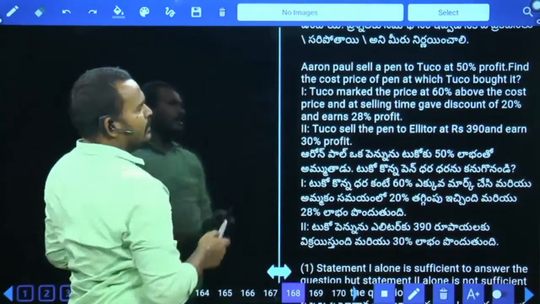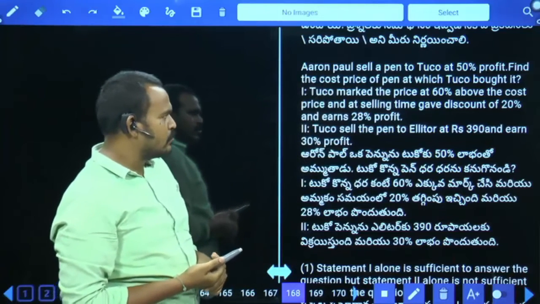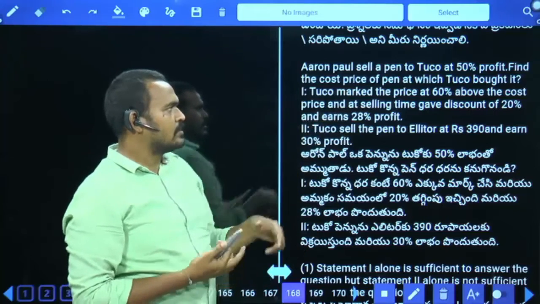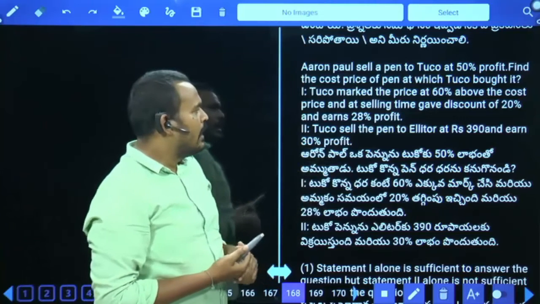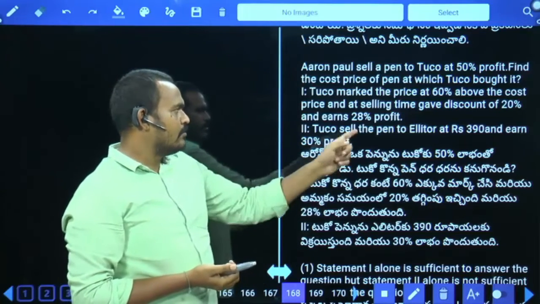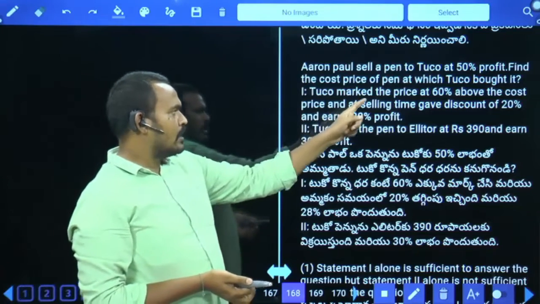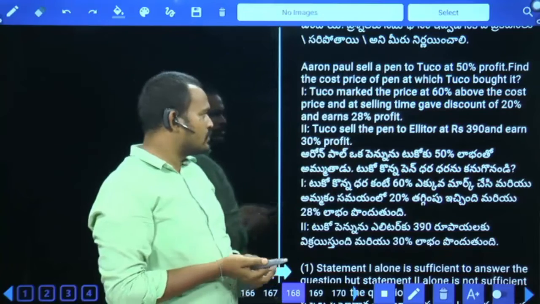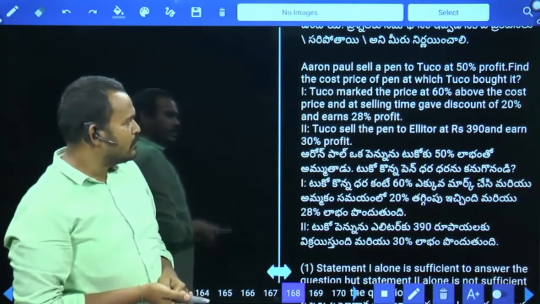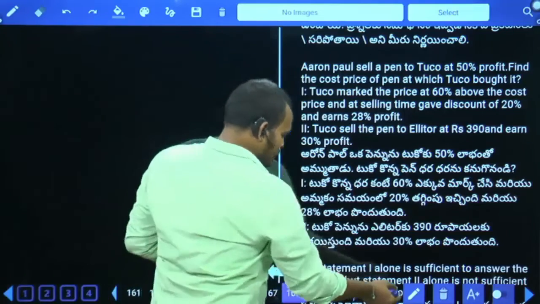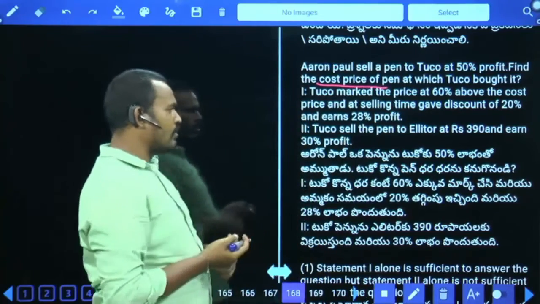Aaron Paul sells a pen to Tuco at 50% profit. Find the cost price of the pen at which Tuco bought it. Nothing but we need to calculate the cost price for Tuco. The first one, Tuco marked the price at 60% above the cost price, and at selling time gave a discount of 20% and earns a 28% profit. But here we need to calculate the cost price, which means we must know either the market price or the selling price, so one alone is not sufficient.